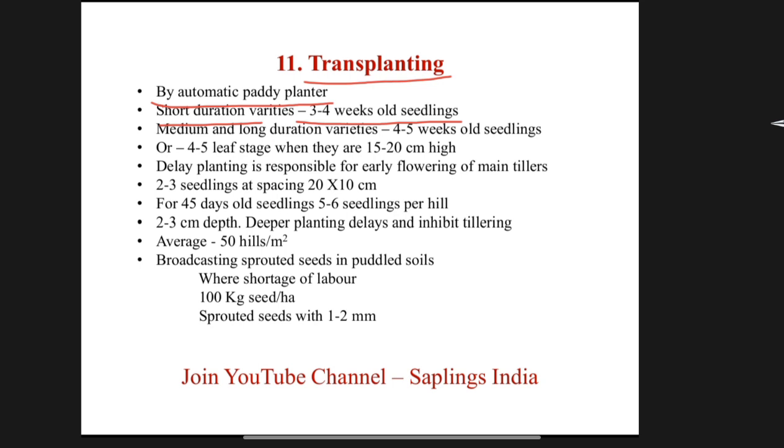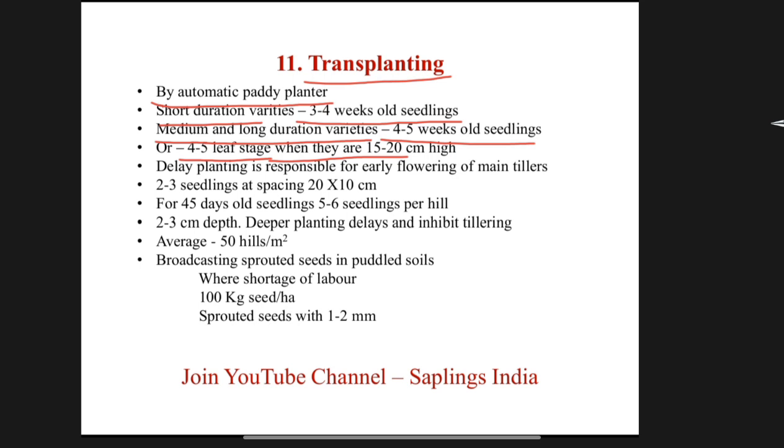And in medium and long duration varieties, 4 to 5 weeks old seedlings are good. Or at the 4 to 5 leaf stage in the nursery, when they are 15 to 20 centimeter high, the seedlings should be transplanted in rice fields.